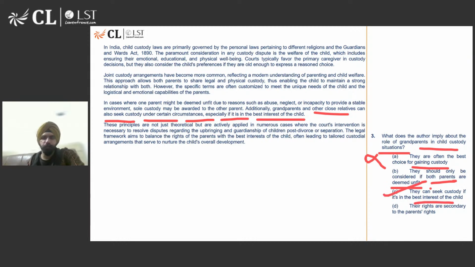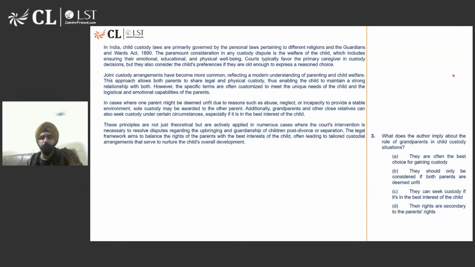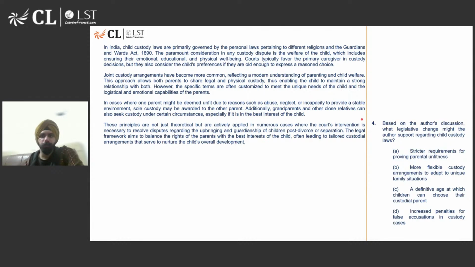Yes, that is closest to the principle. Their rights are secondary to the parents' rights. That's irrelevant. So, closest to the principle is option number C, which is the correct answer. So, good answer. Well answered. Good job. Let's move to the next one. Question number 4.